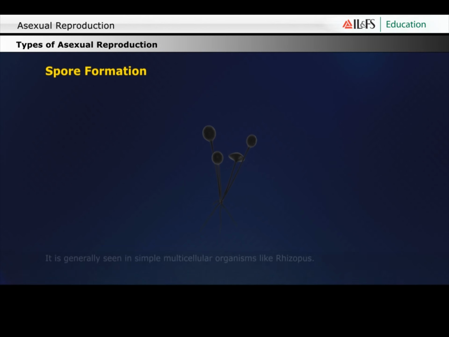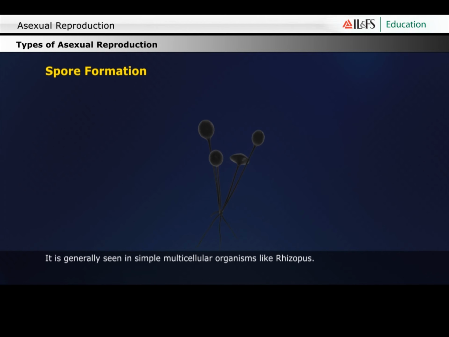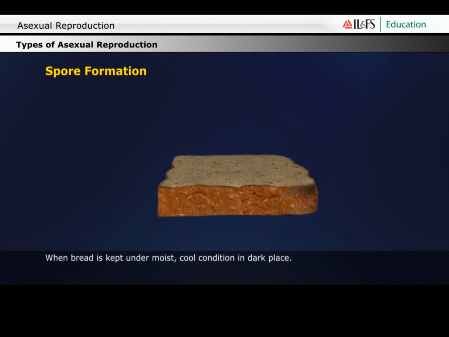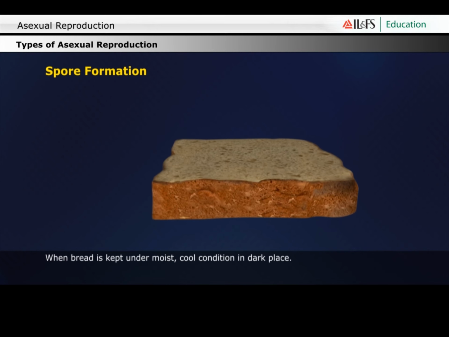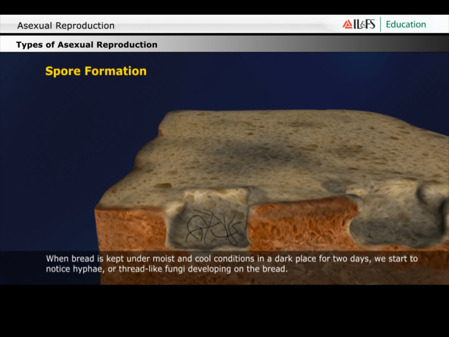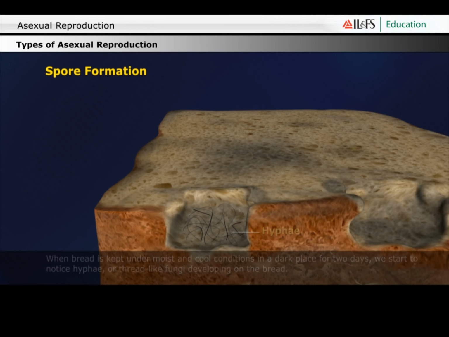Spore formation. It is generally seen in simple multicellular organisms like Rhizopus. Rhizopus is nothing but a bread mold. When bread is kept under moist, cool conditions in a dark place, after 2 days we can notice fungi with thread-like structures called hyphae developed on the bread mold.